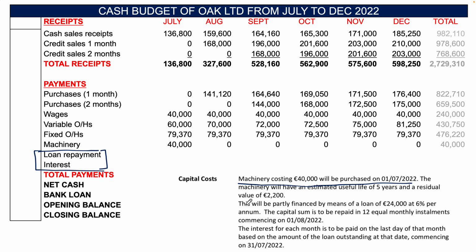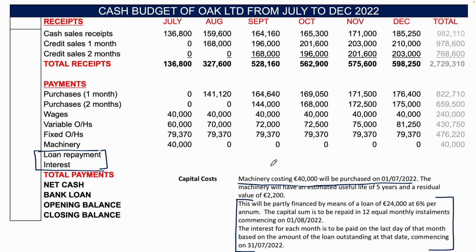Okay, so the machinery is going to be bought for 40,000. That's grand. That information is brilliant, right? But this machinery will be partially financed by means of a loan of 24,000 at 6% per annum. The capital sum is to be repaid in 12 equal monthly instalments commencing on the 1st of the 8th, 2022.